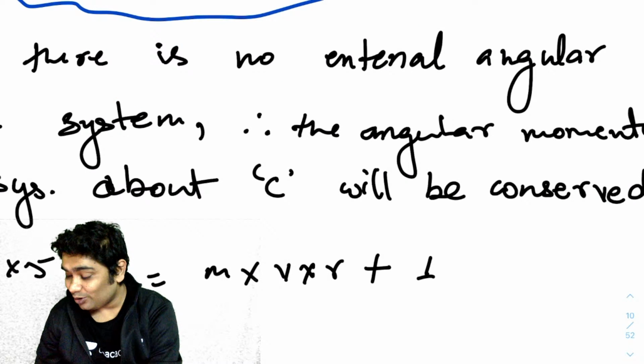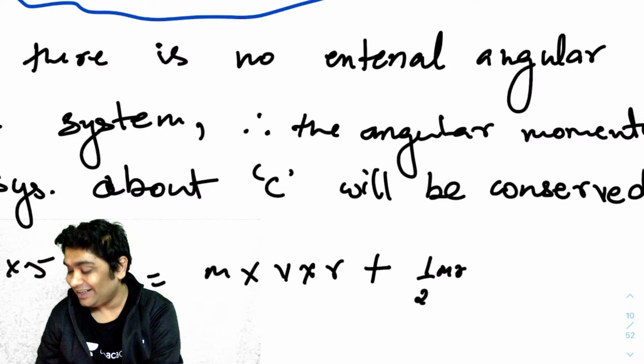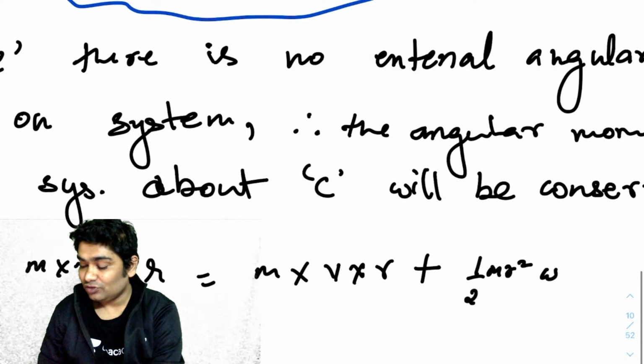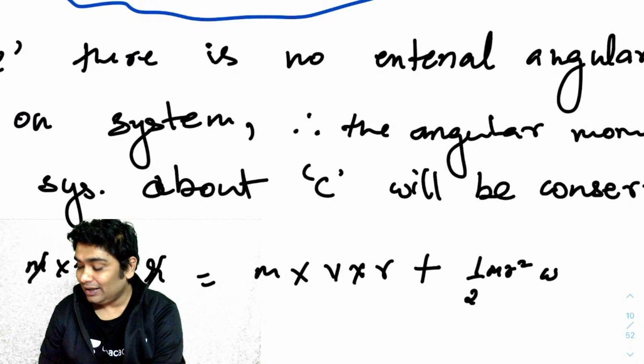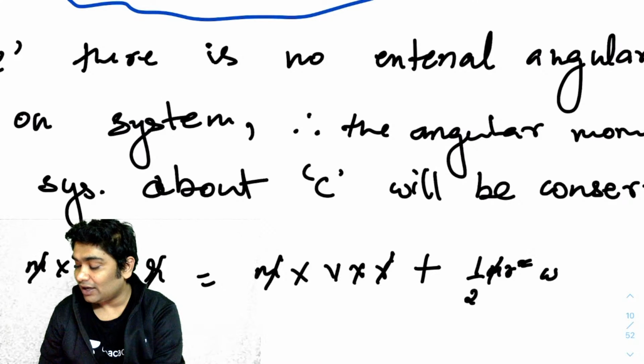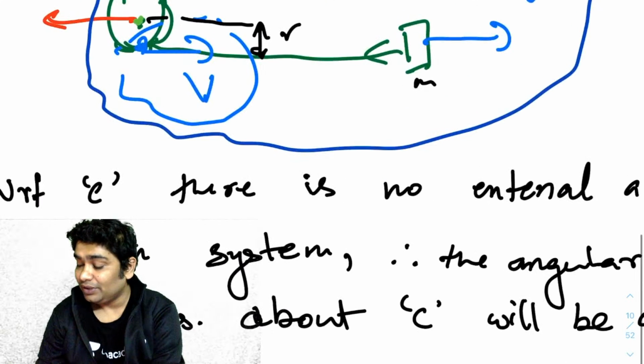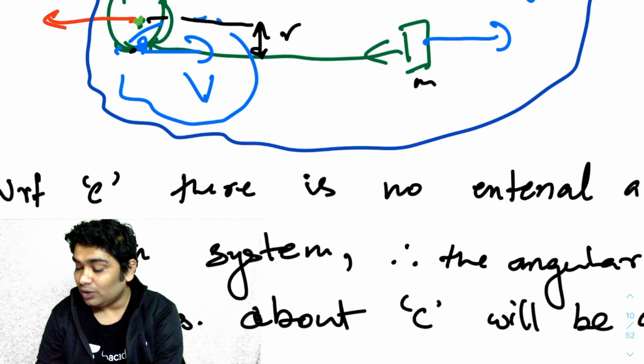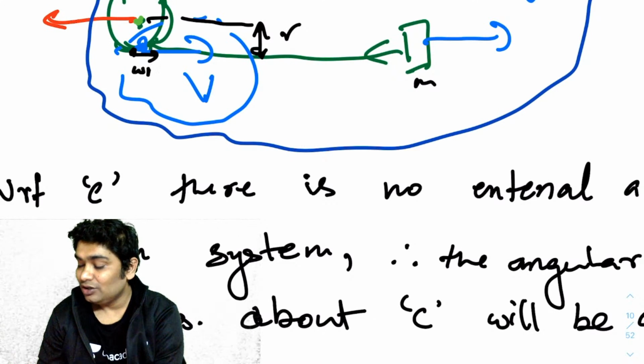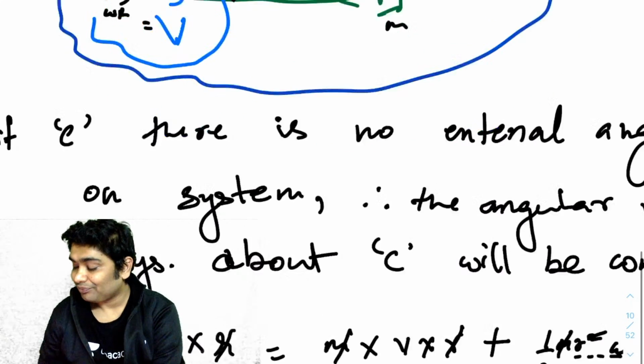Angular momentum due to rotation would be half mr square, which is the moment of inertia, into omega. Right. So from here, mr and mr would have gotten cancelled, and you will know that from here the velocity of this point is also equal to omega r. So omega r would be equal to v.